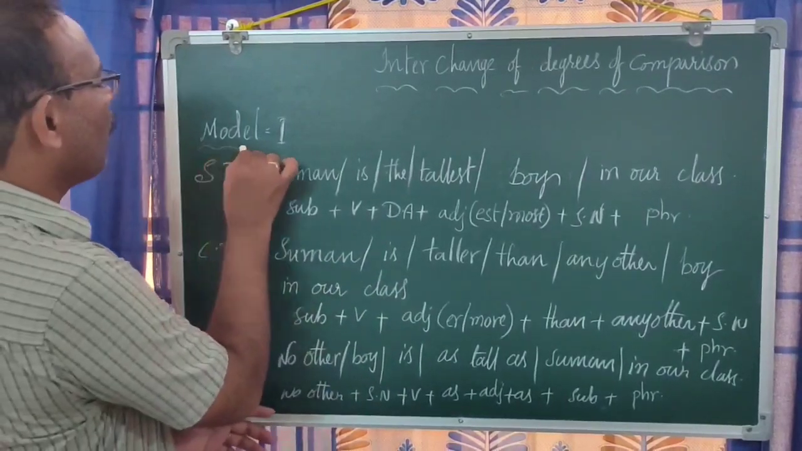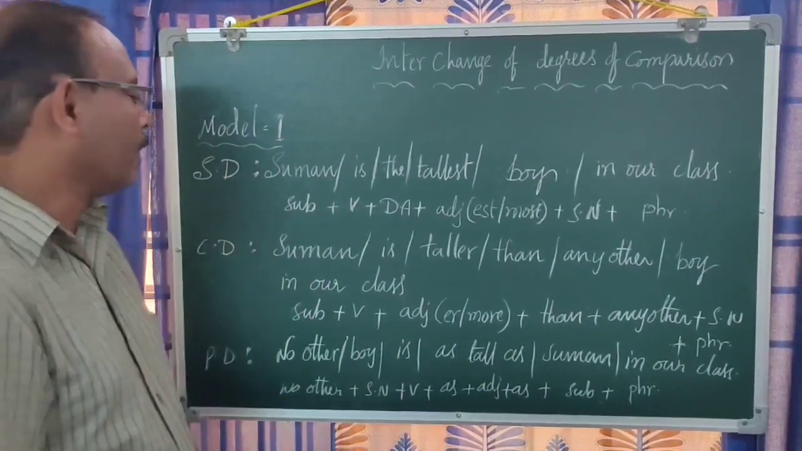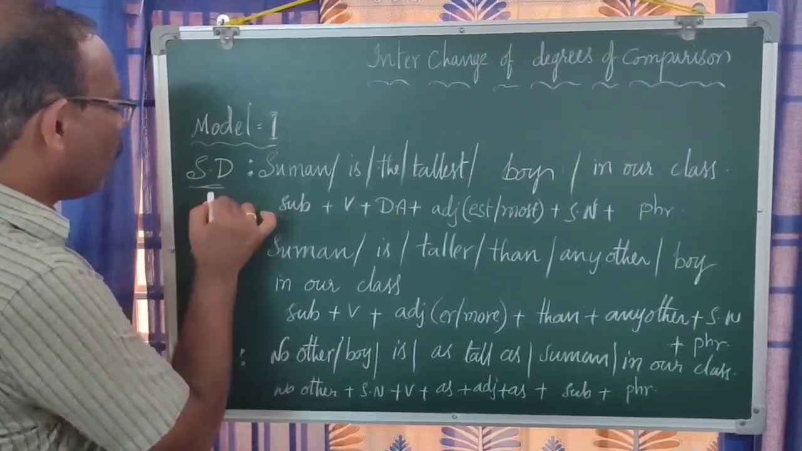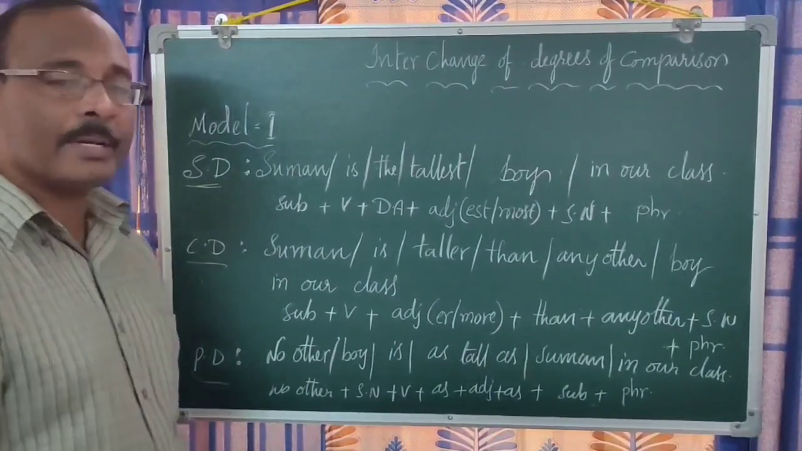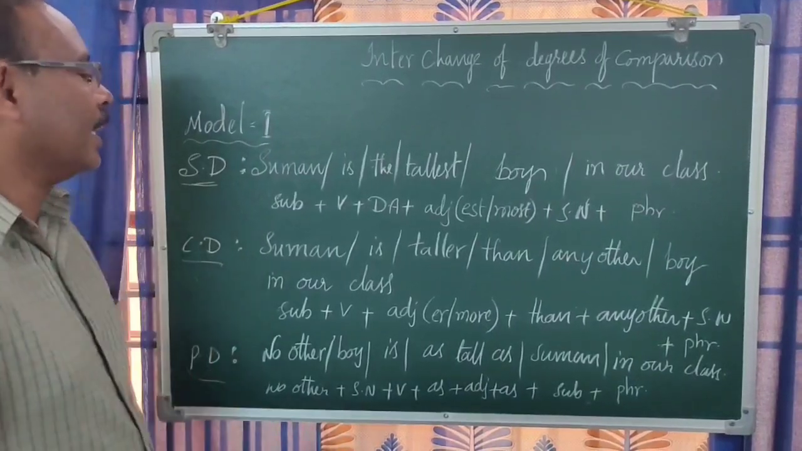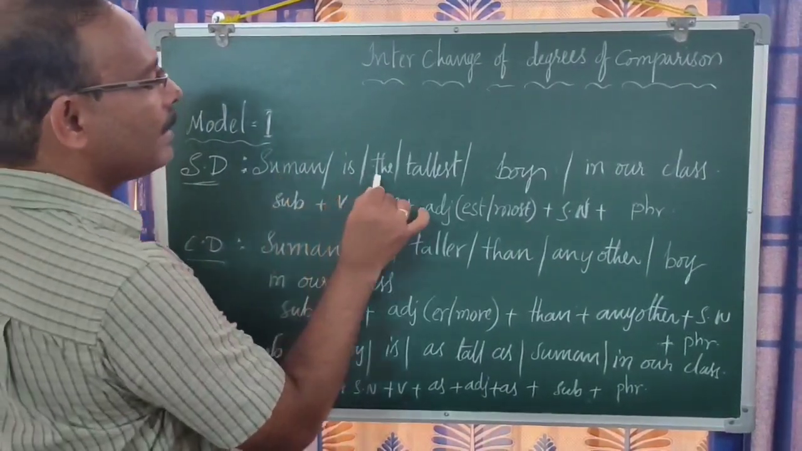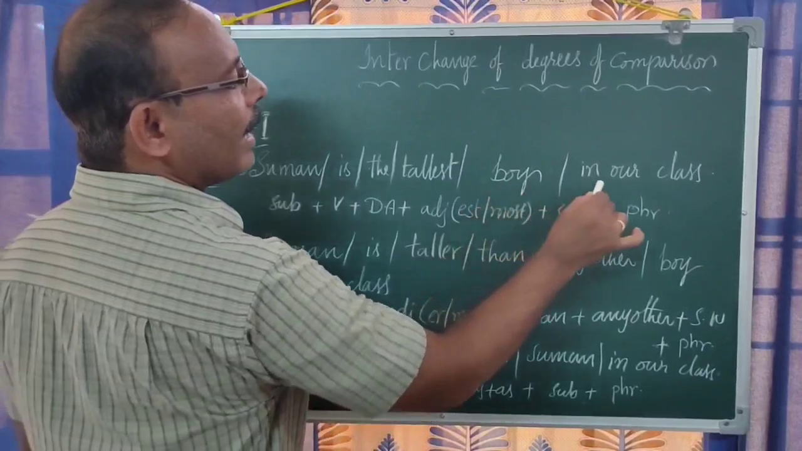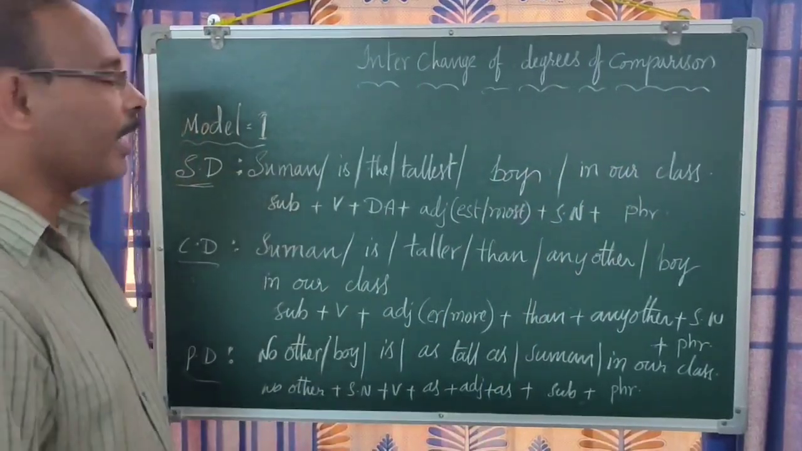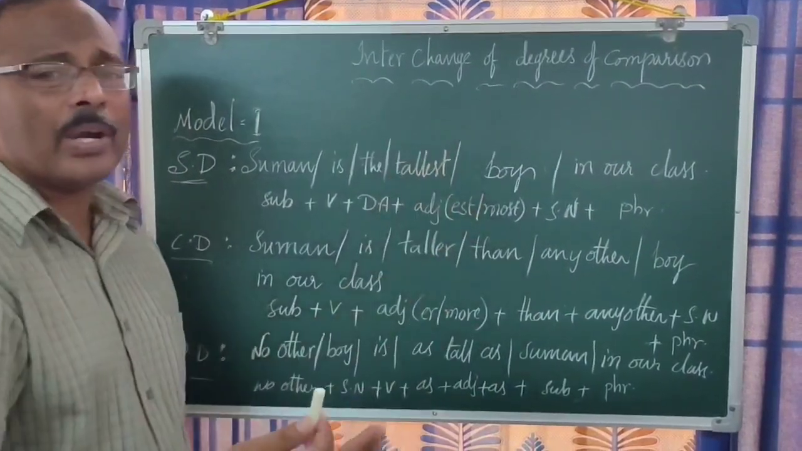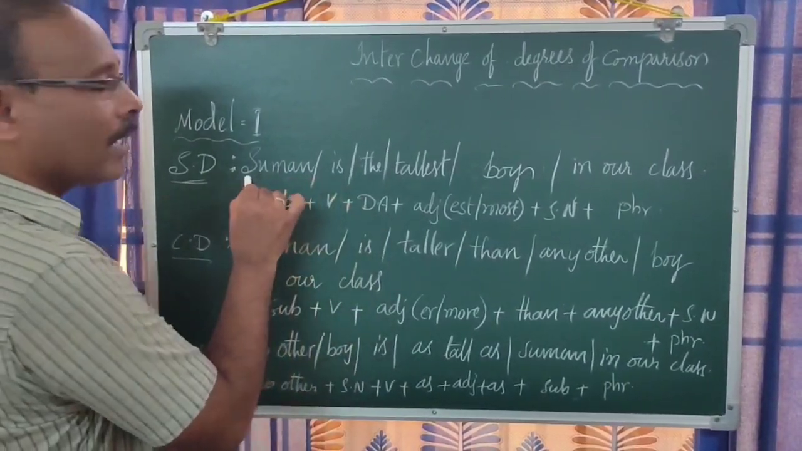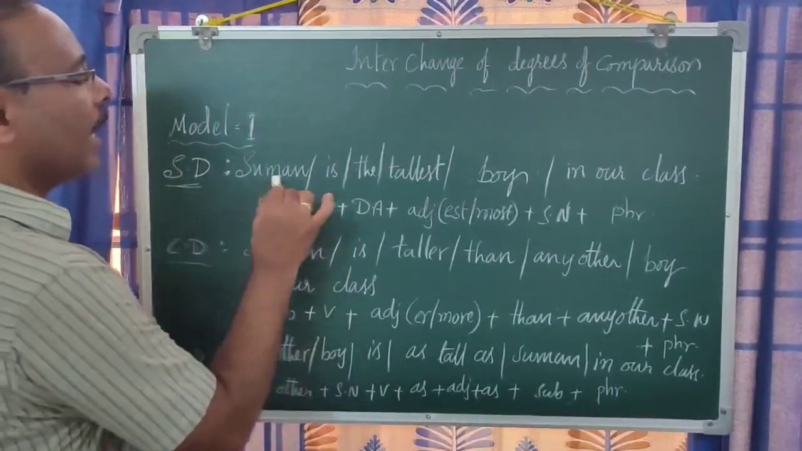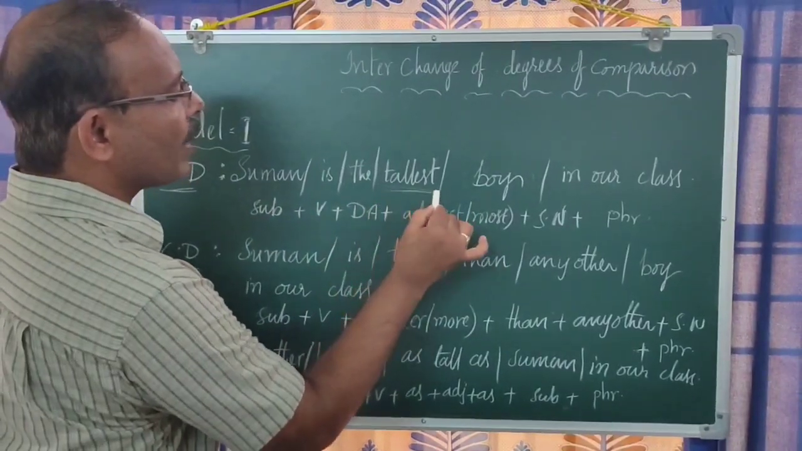First model, model 1. First we shall take one sentence that is related to superlative degree. Superlative degree means highest degree, ultimate degree. Suman is the tallest boy in the class. Tallest boy in the class in the sense there is no other boy who is as tall as Suman. That means Suman is the tallest boy here. Highest degree, tallest, is shown here.